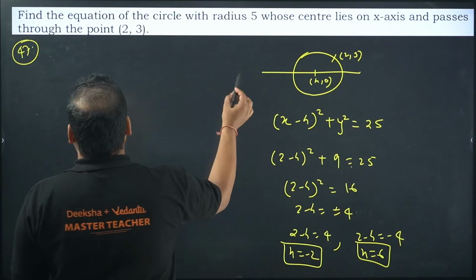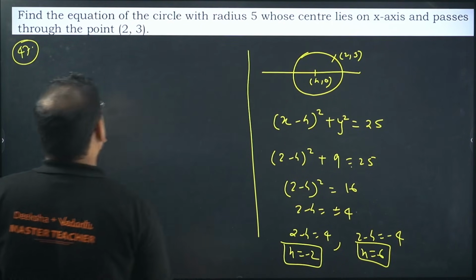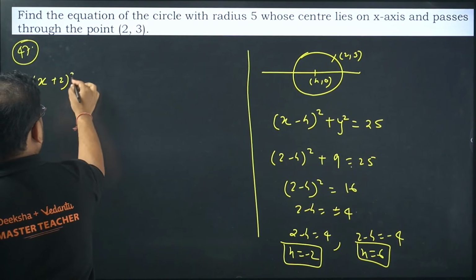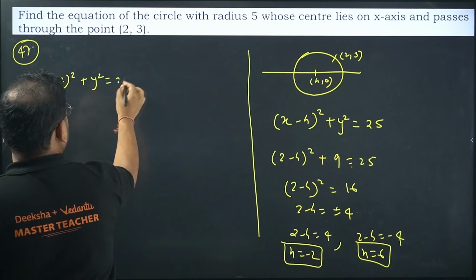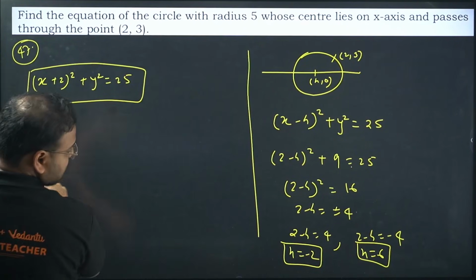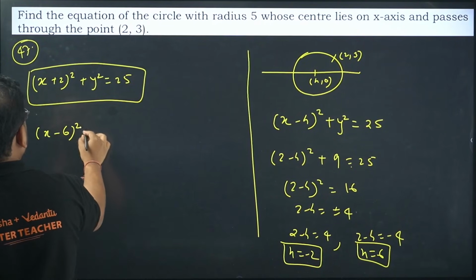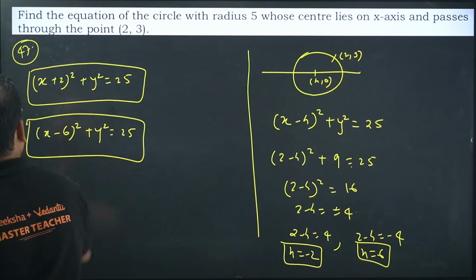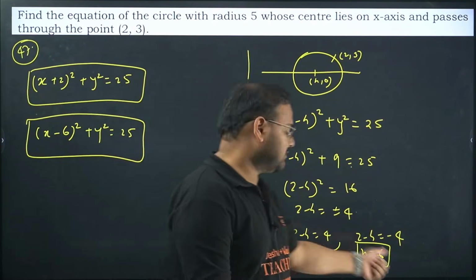So what I get for this, we have two circles. So what are they asking? Circles. We have two circles. X plus 2 the whole square plus y square is 25. Expand it, get the answer. And x minus 6 the whole square plus y square is again 25. They're two different circles, okay? You have two values of this. Check this out.